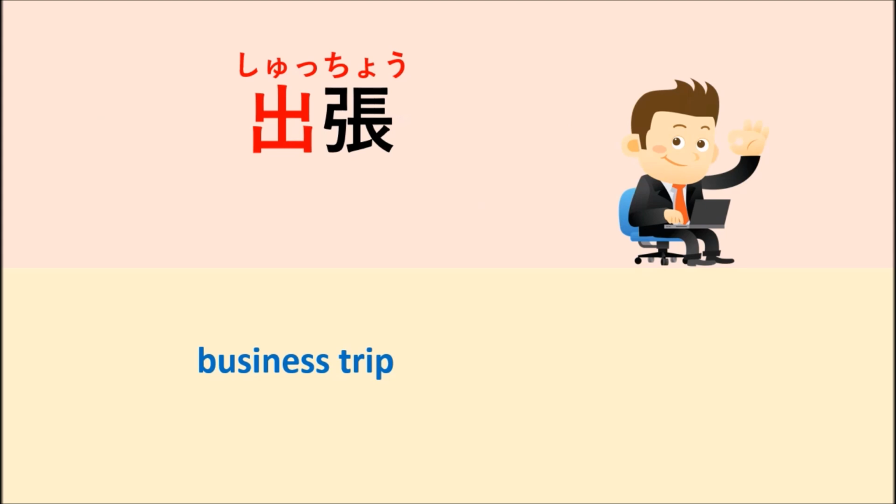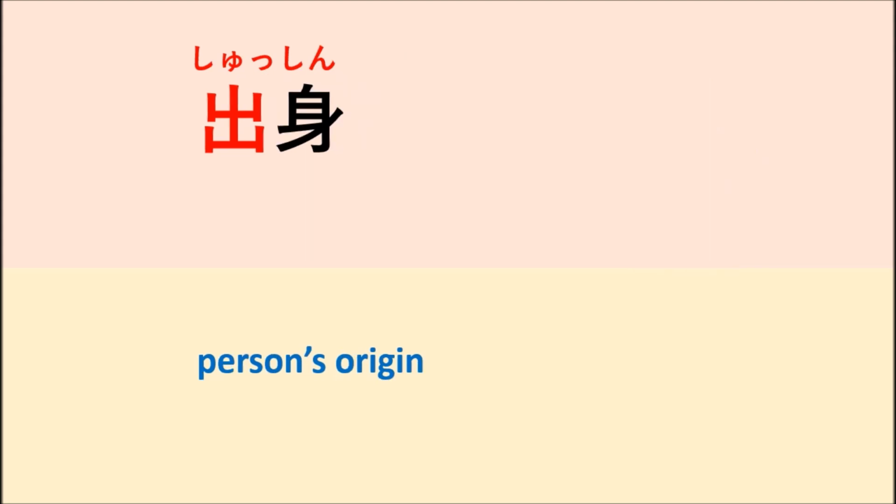Here we have the word shucchou. Shucchou means business trip. Shusshin. Shusshin means a person's origin. Origin means where you are from, your home country where you were born.